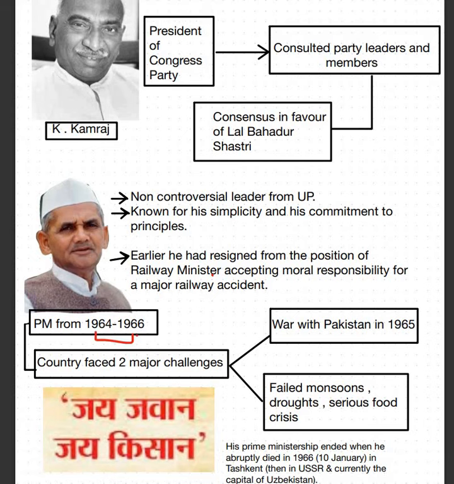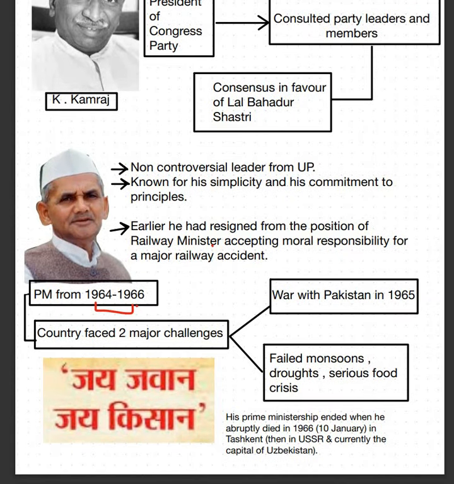Now during his rule also, there were two challenges that the country was facing. First was the war with Pakistan in 1965. That is why he was in Tashkent to sign the peace treaty with Pakistan to end the war. And second, failed monsoons, drought, a serious food crisis that was hovering over our country. And that is when he gave the slogan Jai Jawan, Jai Kisan, to boost the confidence and